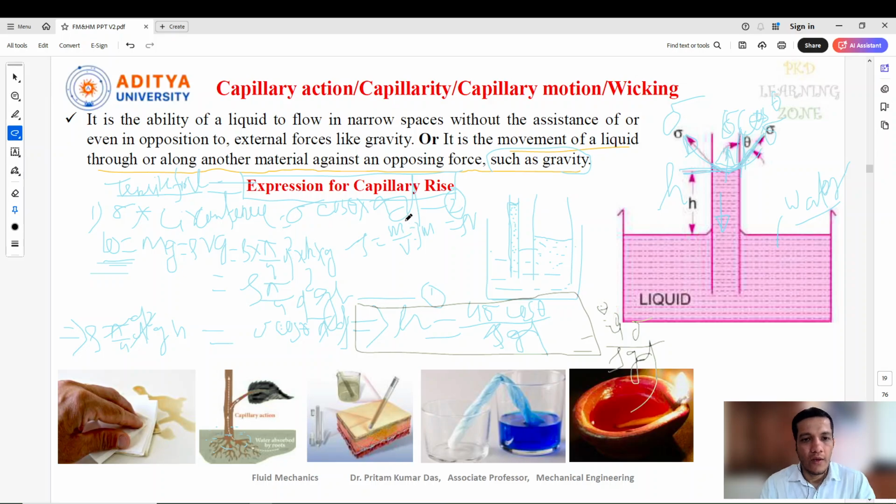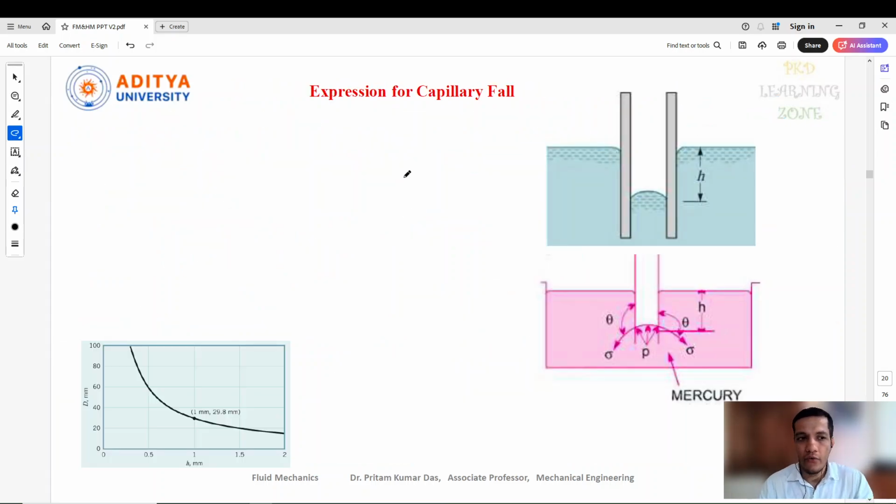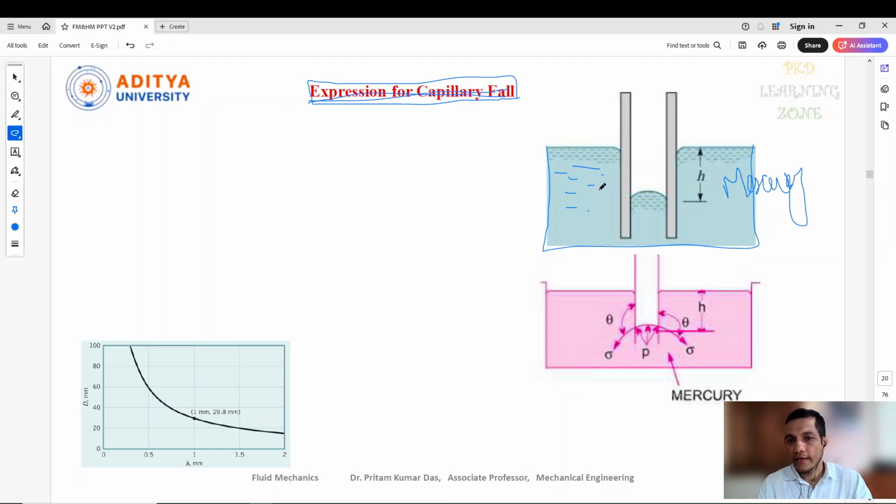Similarly, we'll see the capillary fall. In the capillary fall, the liquid is different. Previously we took the liquid as water; now we need to consider mercury in a container.